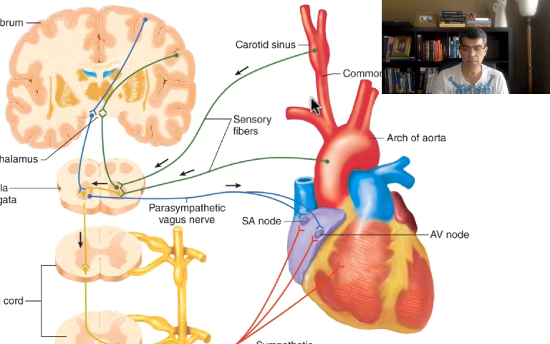As soon as they bulge out, that means they understand there's too much pressure, there's too much blood. They're going to send signal to the brain. If the blood pressure goes down, then the wall is not going to stretch. And if the wall is going to stretch less, they're going to send less signal to the brain. So the brain understands the blood pressure drops because it's going to receive less signal, and the brain understands that blood pressure went up if these neurons send more signal.